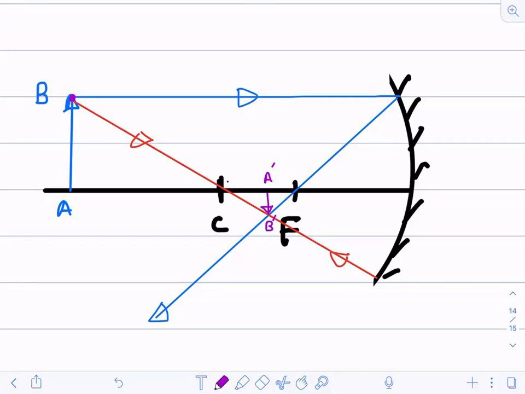Now, this image A dash B dash and the object AB. So is the image inverted or is it erect?